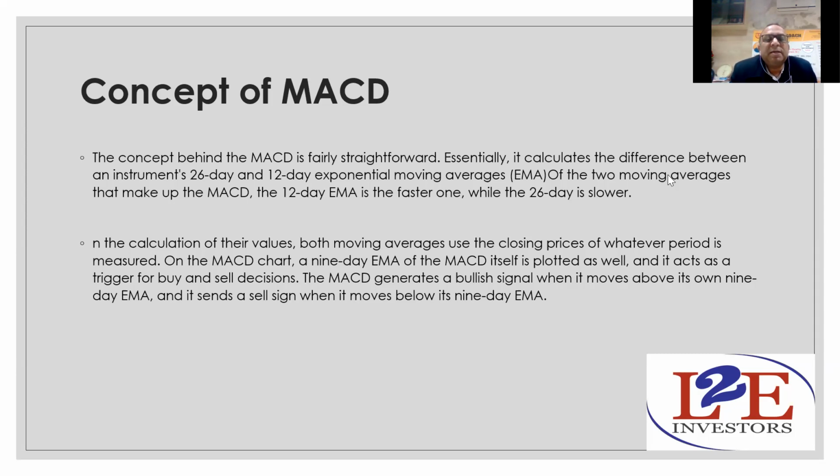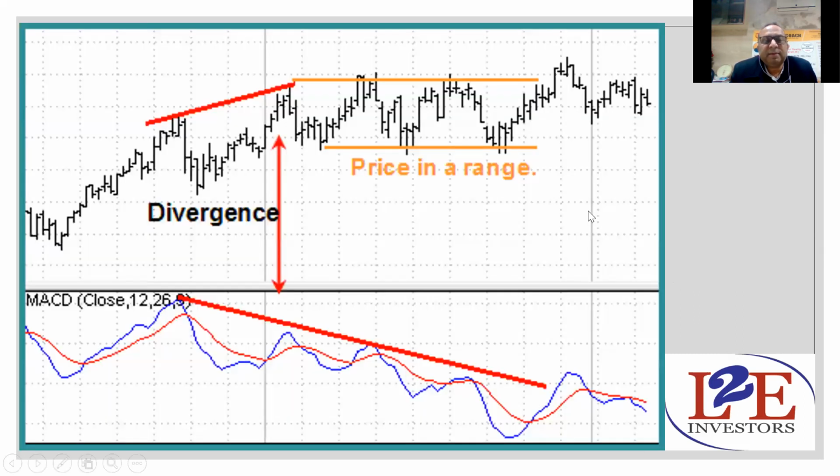On this base, these lines will move up and down, and this will create a bullish signal or a bearish signal. As you know, a bullish signal is when the price starts moving up, and a bearish signal is when the price starts moving down. We will go slide by slide and see it.